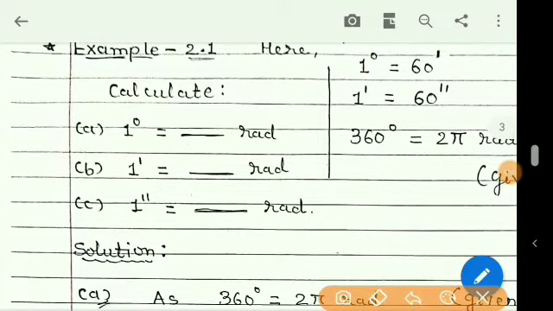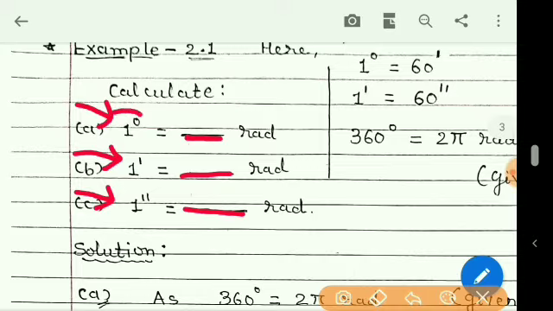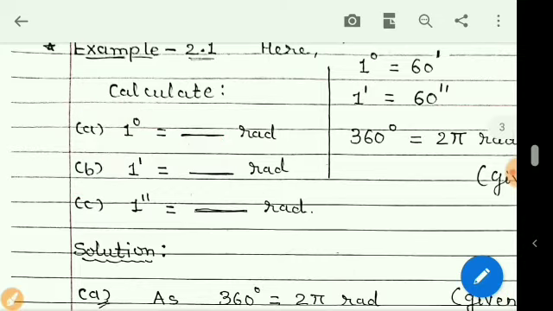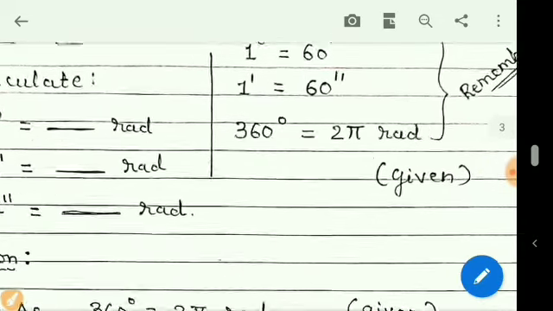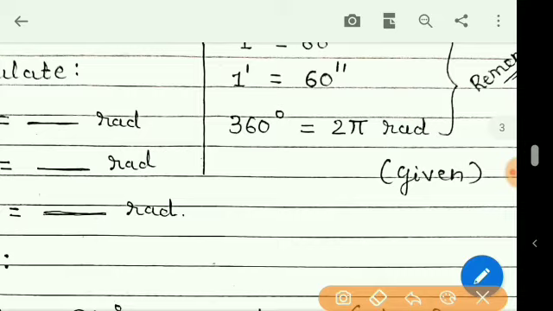Now in this example we have to convert 1 degree in terms of radian, 1 minute in terms of radian, and 1 second in terms of radian. Let us see the first one, how we can convert 1 degree to radian. We already know that 360 degree is equal to 2 pi radian.